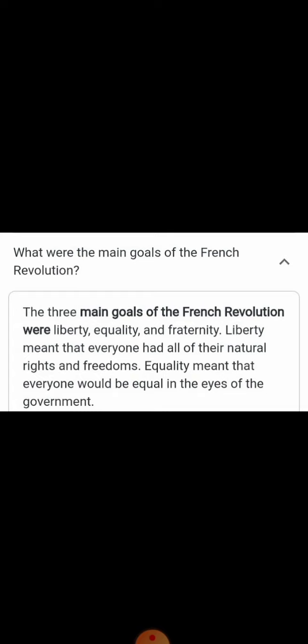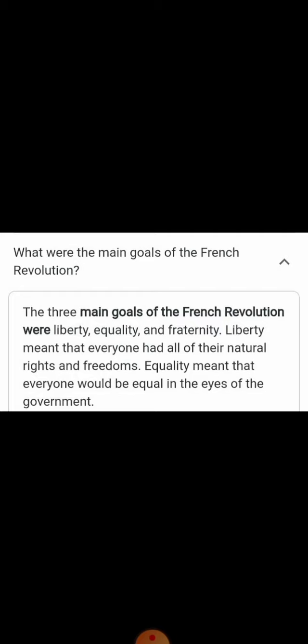So these many reasons were there. Along with this, the influence of political thinkers like Montesquieu, Rousseau and Voltaire was there. They supported the rebels to rebel against the government. Like this, the French Revolution took place.